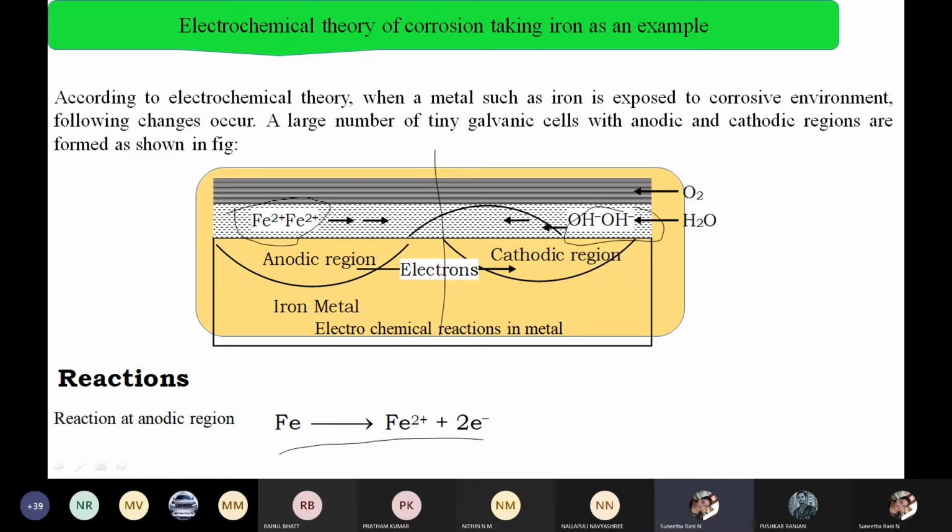What type of reaction takes place here? At the anode, since we have taken iron as the metal, iron undergoes oxidation to give Fe2+ ions.